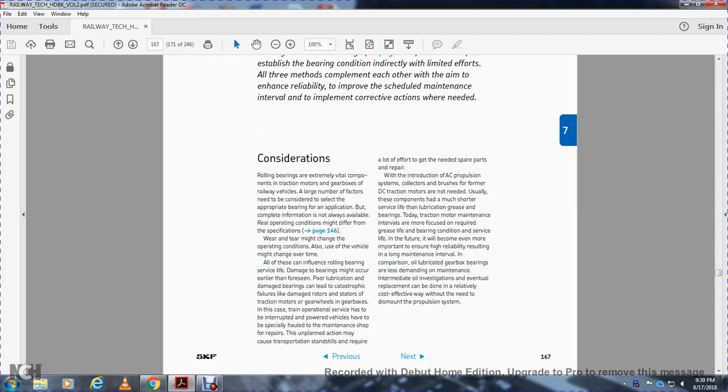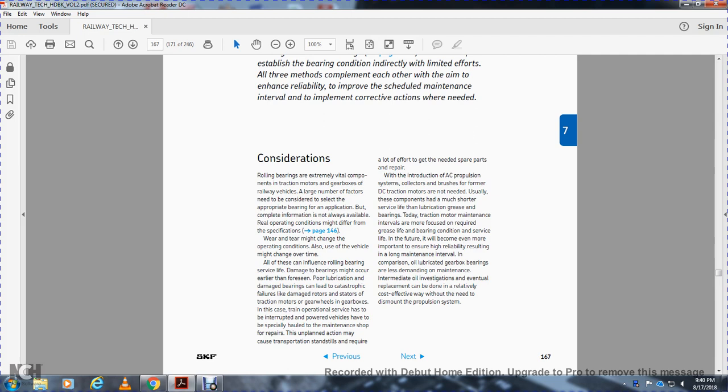Consideration: roller bearings are extremely vital components with the traction motor gearbox with the railway vehicle, with a large number of the fact of the need for the conservative with the appropriate bearing with the application for the complete information. For the not available oil, operation conditions may differ from the specification. Wear and tear might change with the operation condition. Also, use of the vehicle might change over time. All of these can influence the roller bearings' life. Damage of the bearing can occur with each other forcing the poor lubrication.